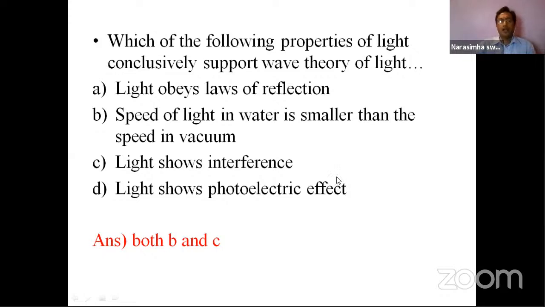So all the theories couldn't explain most of the phenomena. Here the question is stressing the wave theory only: which of the following properties of light conclusively support the wave theory?